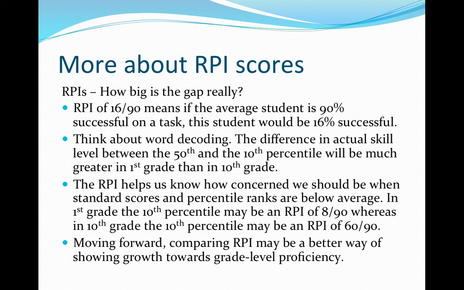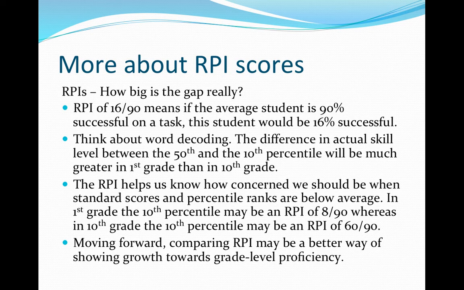RPI scores were there in the WJ3, but no one knew what they meant. They're actually quite interesting. Strictly speaking, an RPI of 16 over 90 means if the average student is 90% successful in a task, this student would be 16% successful. This is very similar to the eye chart of 40 over 20, meaning that you see at 40 feet what the norm group sees at 20 feet.